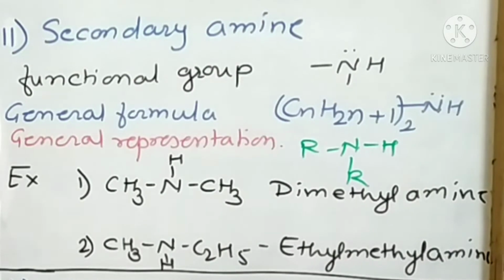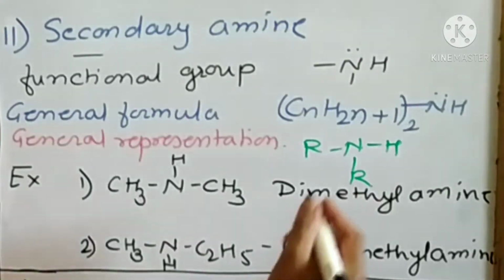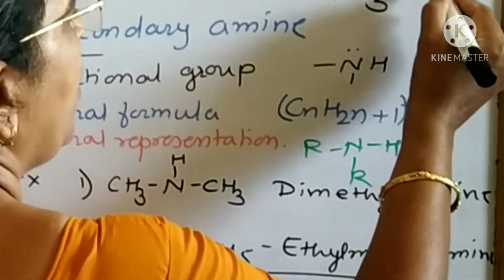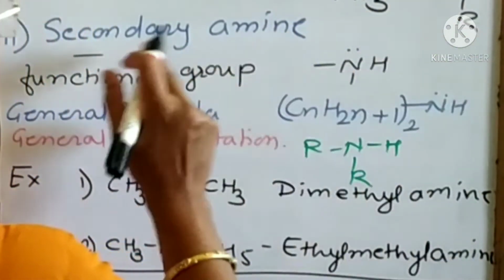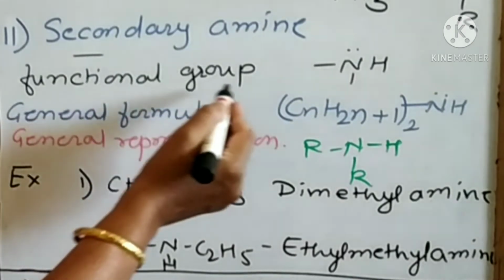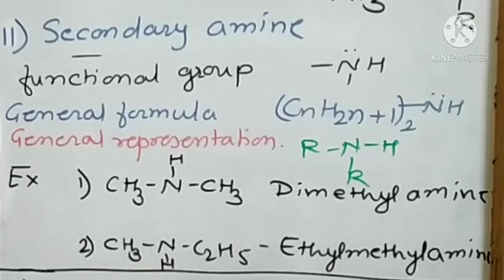Then number 11, secondary amine. Now it is also a derivative of ammonia, in which two hydrogen atoms from ammonia are replaced by two alkyl groups, then it becomes a secondary amine. Now the functional group of this secondary amine is NH, or it is named as imine.